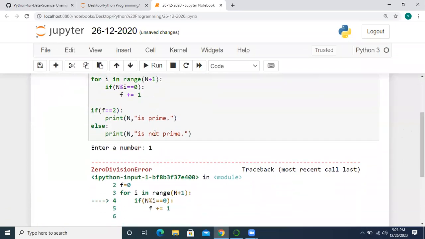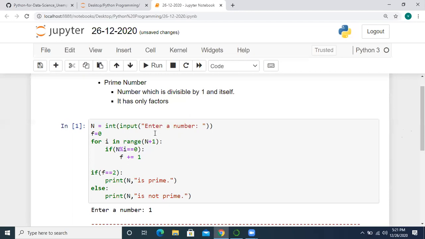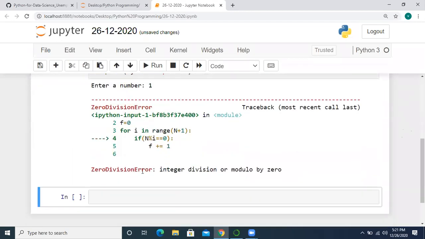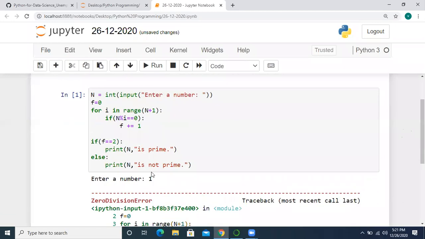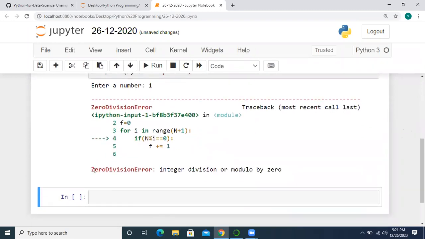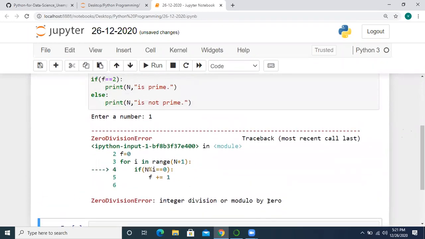So here we got the error, that is, the integer zero division error. Because we cannot divide a number by zero, right? That is why it is giving the error: integer division or modulo by zero.